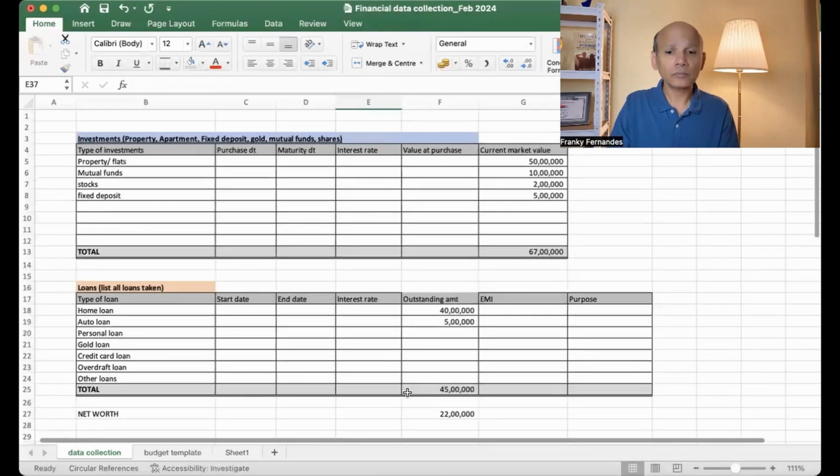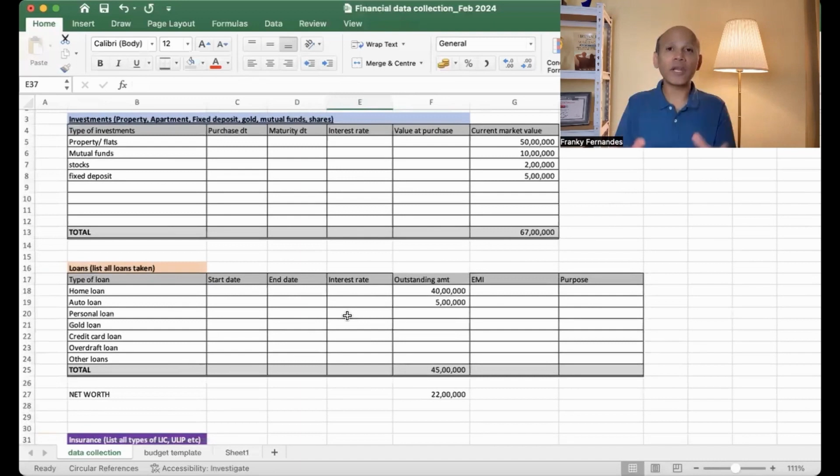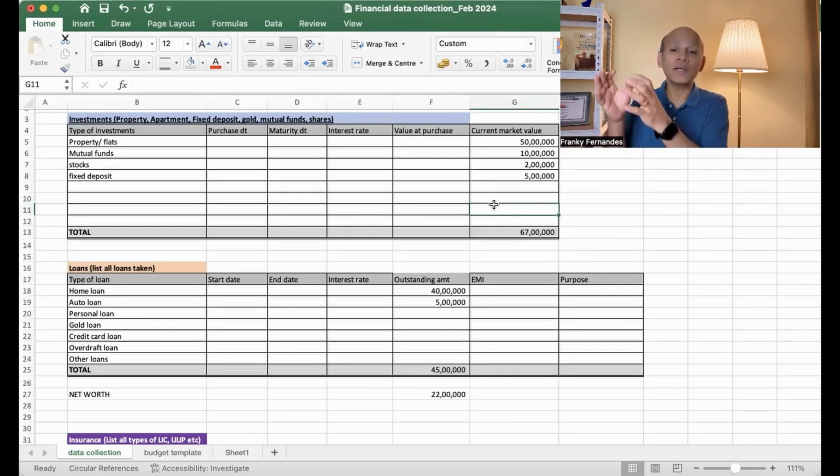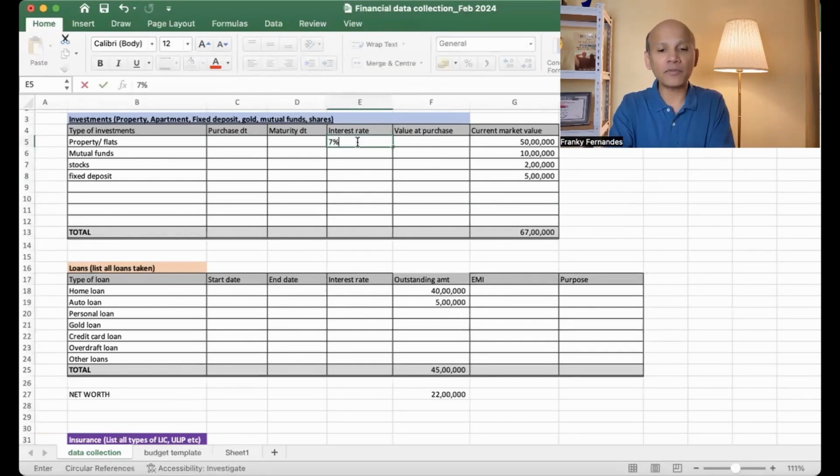Now, if you look at this data for a financial advisor like me, this tells me that you have investments which are growing at a certain rate. For example, your property may be growing at 7%, mutual funds may be growing at 15%, stocks may be growing at 15%, fixed deposit may be growing at 6%.